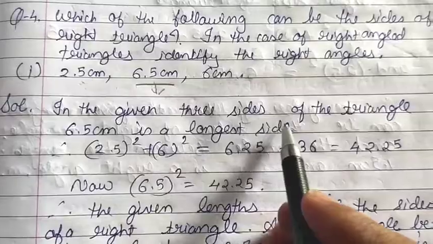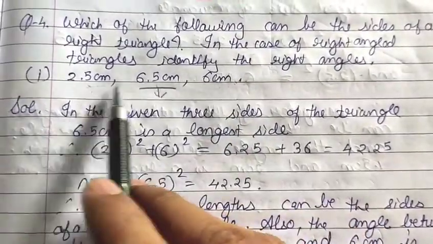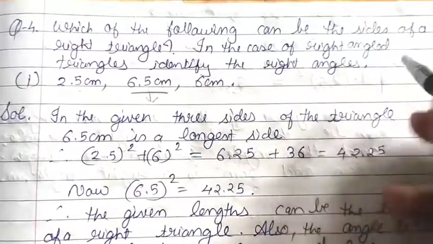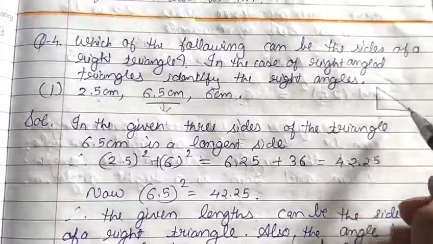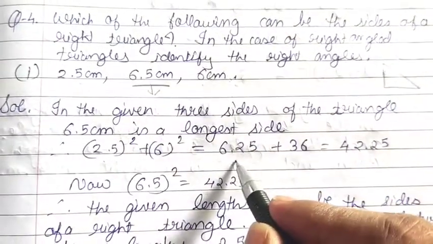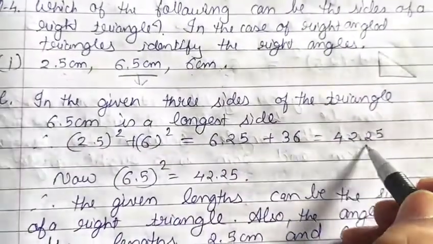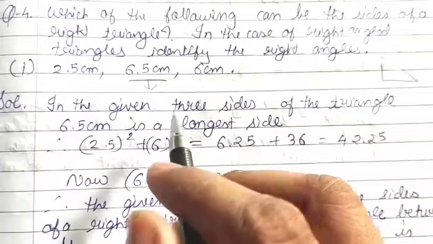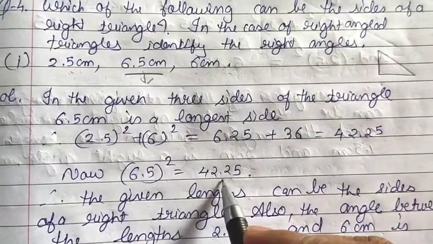Now in the given 3 sides of the triangle, 6.5 is the longest side. So let us take the squares of the other 2 sides. The square of 2.5 plus the square of 6. The square of 2.5 is 6.25 and the square of 6 is 36. The sum of both gives 42.25. Now dear student, find the square of 6.5. The square of 6.5 is also 42.25.